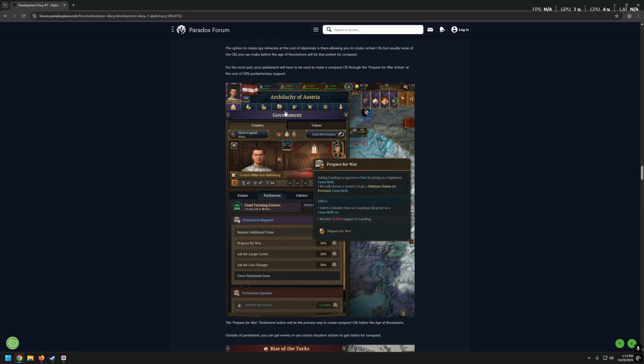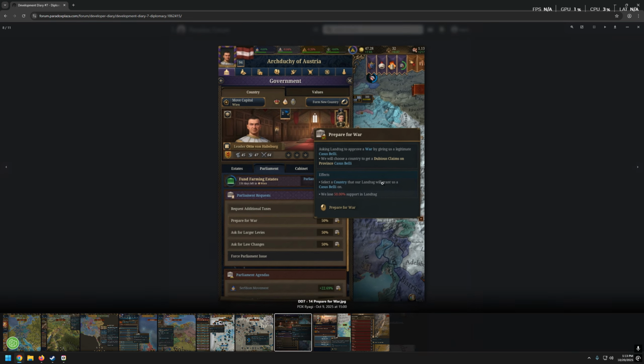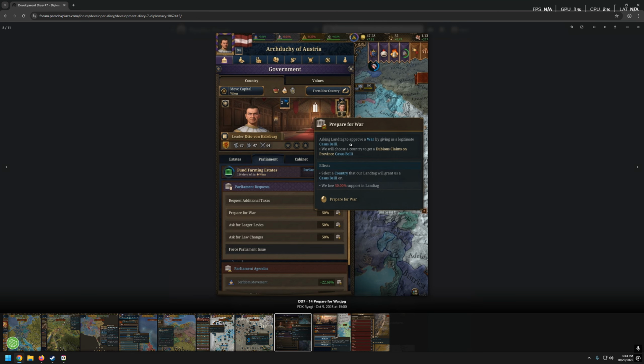What do we have here? We have Archduchy of Austria. And what we have, prepare for war, asking the Landtag to approve a war by giving us a legitimate Casus Belli. By the way, it's cool that this is called the Landtag, not the parliament, which corresponds with Austria, of course, or German-speaking nations in general. I assume that in Prussia it can be Reichstag. Who knows? We will choose a country to get a dubious claims on province Casus Belli. Okay, dubious claims on province. Fair enough. We lose 50% support in the Landtag. What's the penalty for that, though? That's the question.